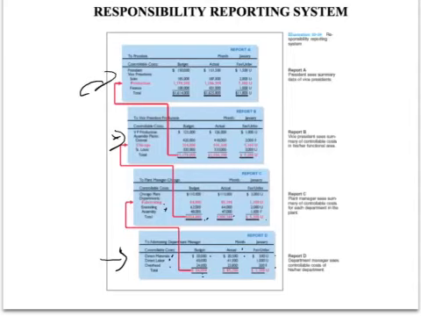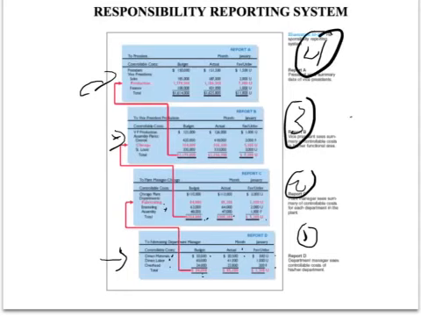So that's the idea of responsibility accounting. Reports on the budget and actual costs incurred at the lowest level and moving up through the organization to the very top. Each manager at each level is responsible for controlling those costs. And that's the idea of responsibility accounting.